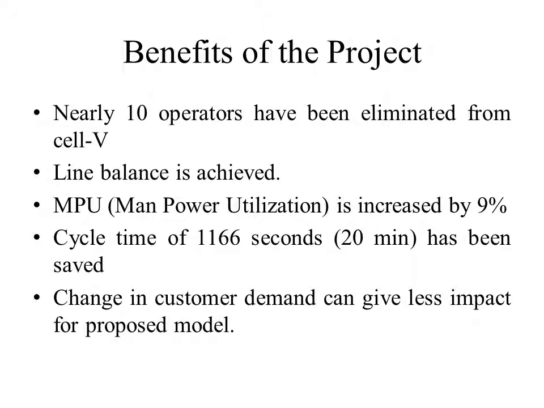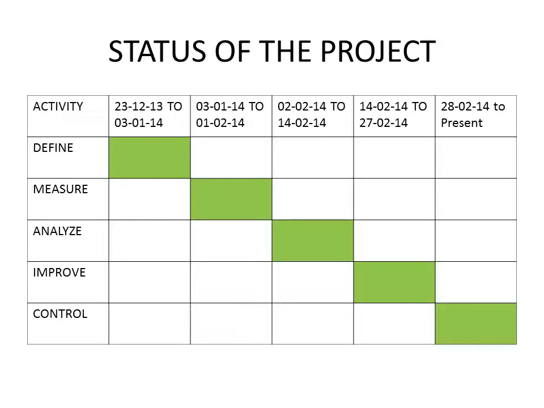And the benefits of our project were: nearly 10 operators have been eliminated from cell 5, line balance is achieved, manpower utilization is increased by 9%, and cycle time of 1166 seconds, nearly 20 minutes, has been saved. Changing customer demand will have less impact on the proposed model. And this is the status of our project. These are the phases of Six Sigma and the duration of our projects.